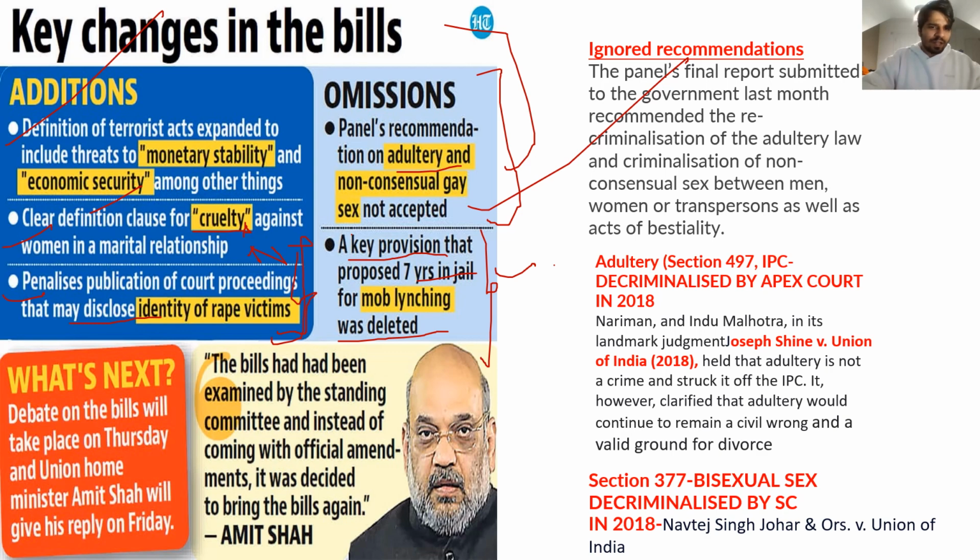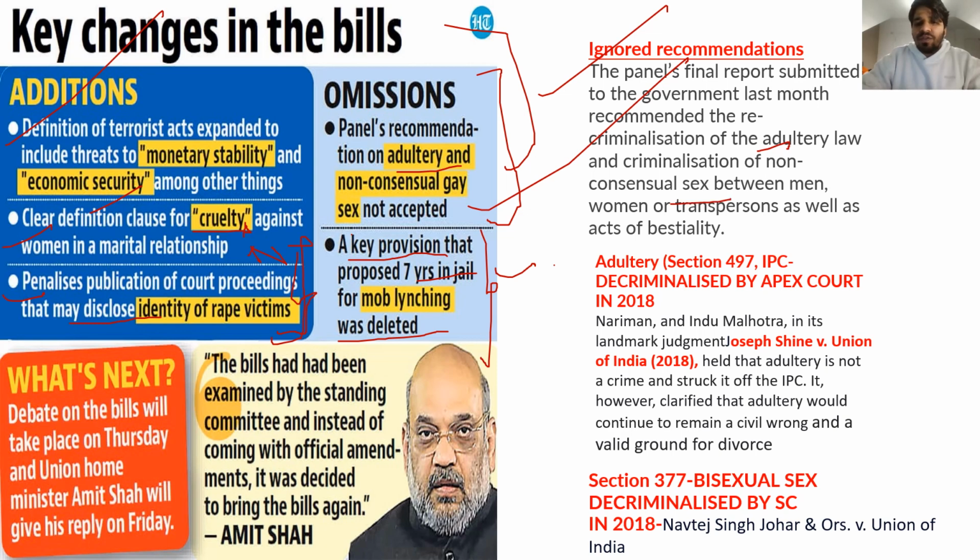So what's next? Debate on the bill will take place on Thursday, and the union minister. Now we can see what the ignored recommendations are. We have already seen what the ignored recommendations are, meaning recriminalization of the adultery law and non-consensual sex between two homosexuals or trans persons.